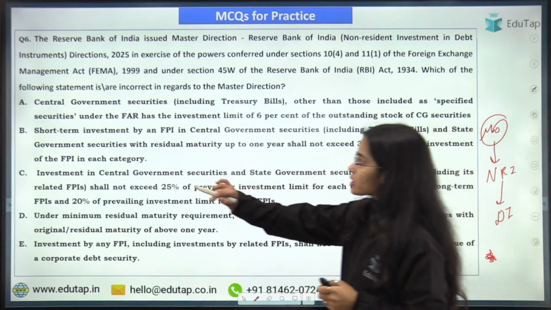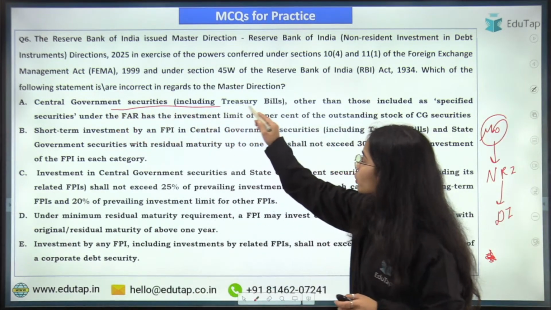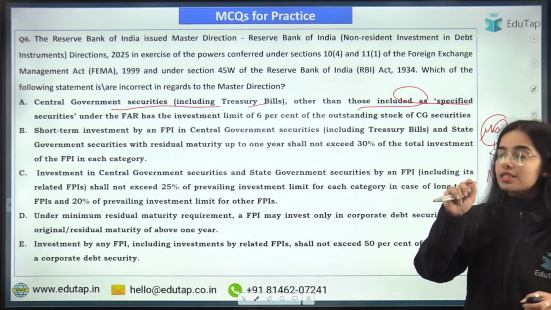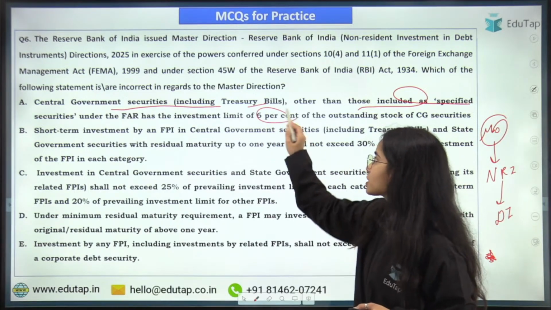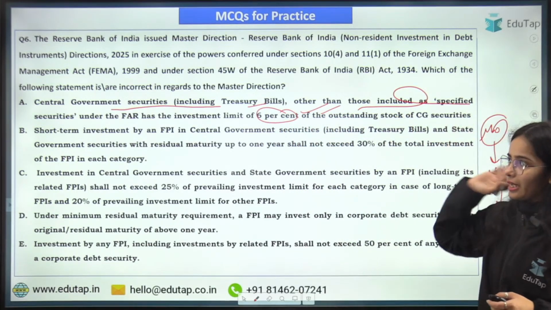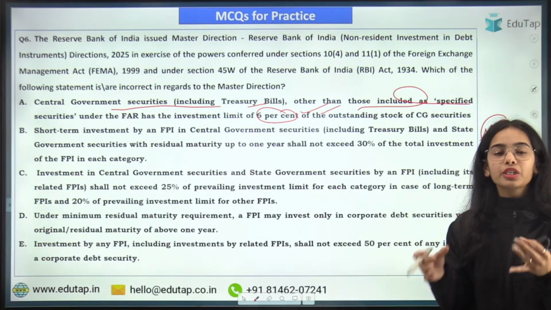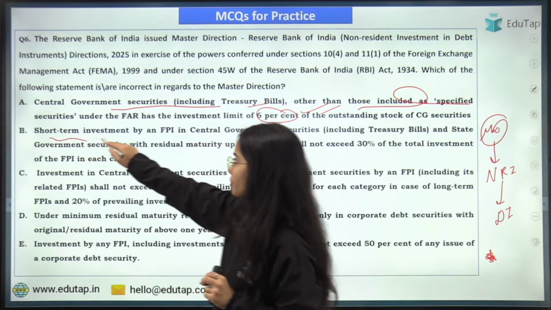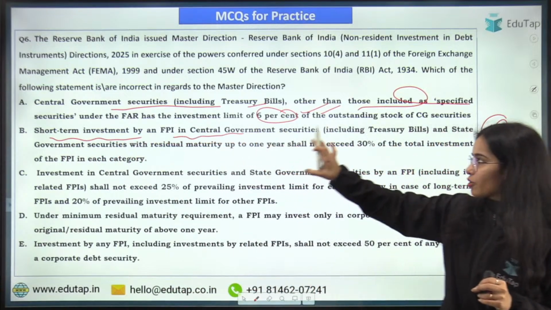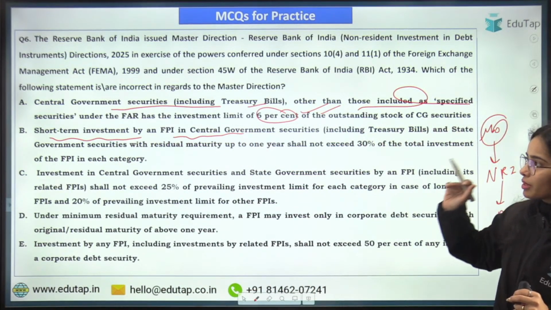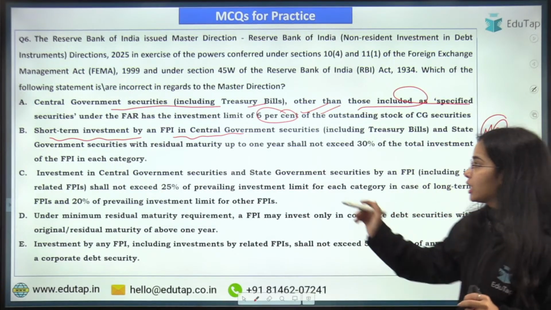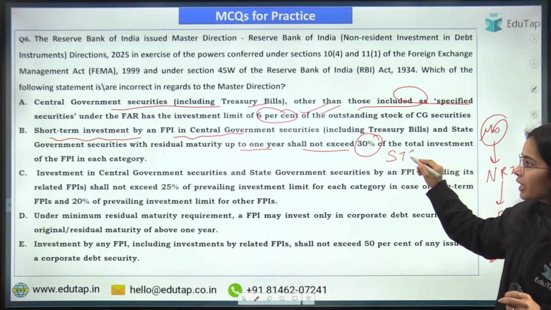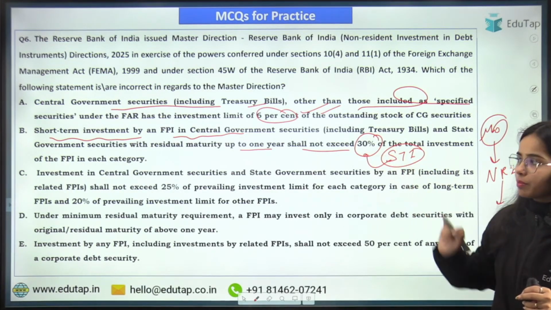Okay. Now coming to this question: central government securities including treasury bills, other than those included as specified securities under the fully accessible route, have an investment limit of 6% under the general route. That is correct. So central government securities have the limit of 6% for foreign portfolio investors. Short-term investment by an FPI in central government securities and state government securities with residual maturity up to 1 year shall not exceed 30%. So yes, the short-term investment shall not exceed 30%.